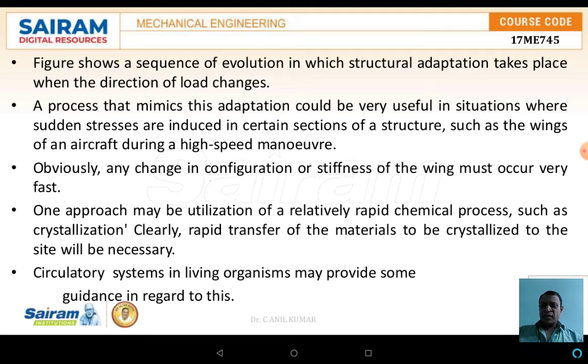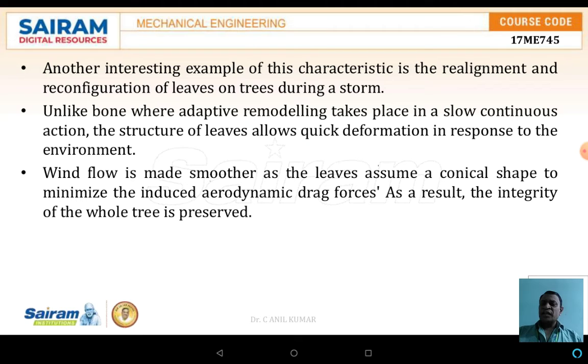One approach may be to utilize a rapid chemical process such as crystallization. Clearly, a rapid transfer of the material to the crystallization site will be necessary. A circulatory system in a living organism may provide some guidance in regard to this. Another interesting example is the realignment and reconfiguration of the leaves on the tree during a storm.